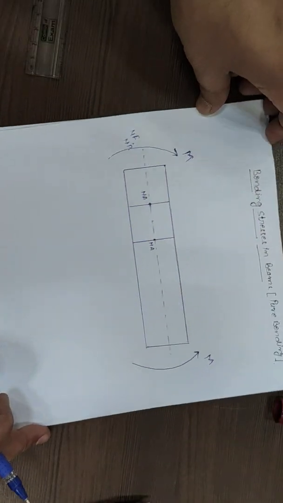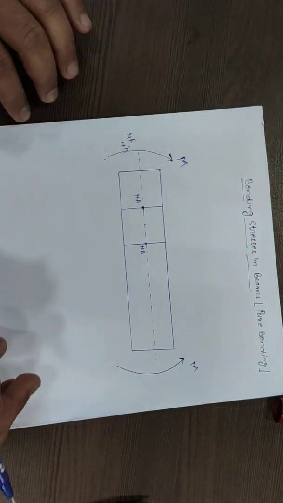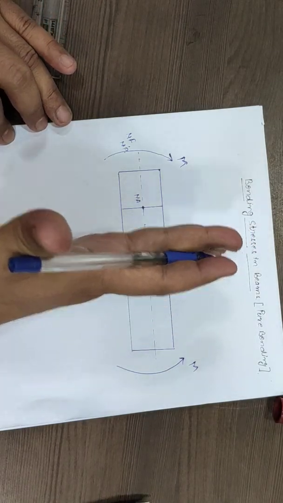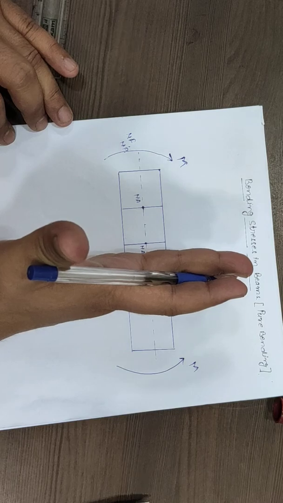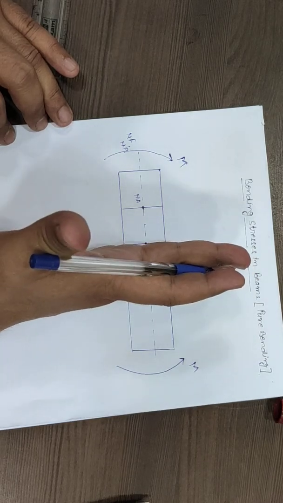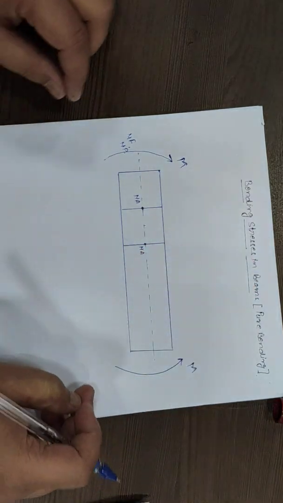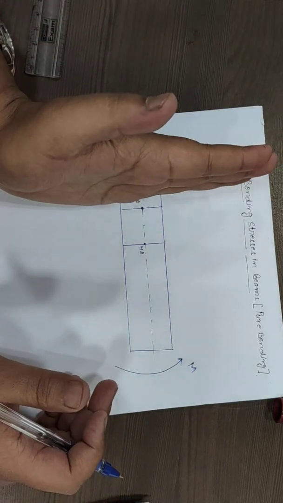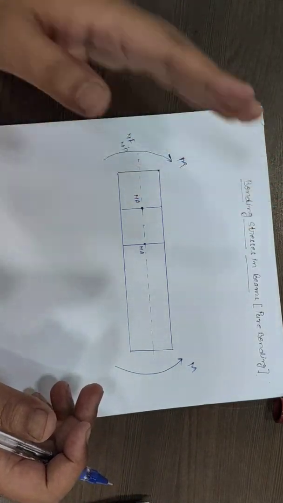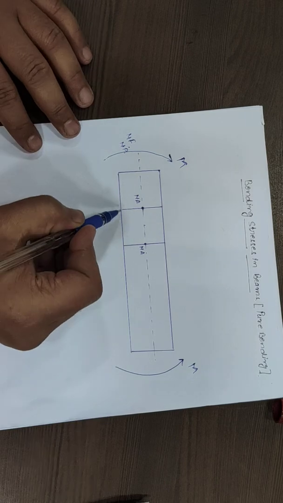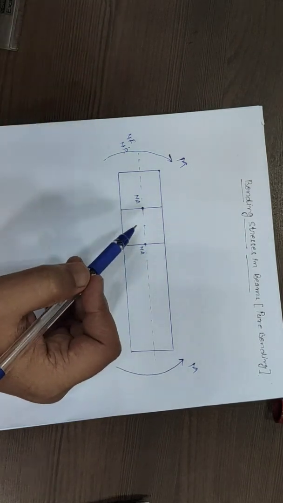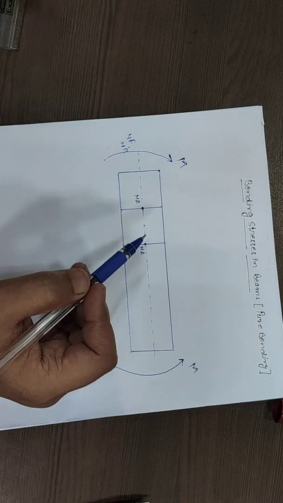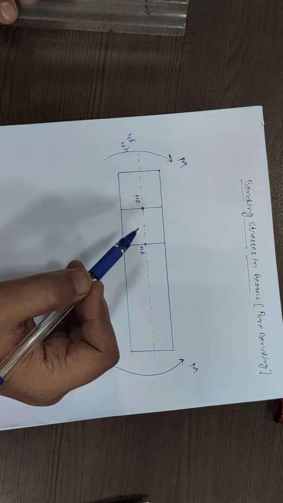One assumption was that these transverse planes remain plane after the application of bending moment. Initially they are plane, and after the bending they remain plane, and all the fibers, all the elements, are bent about a common center of curvature.